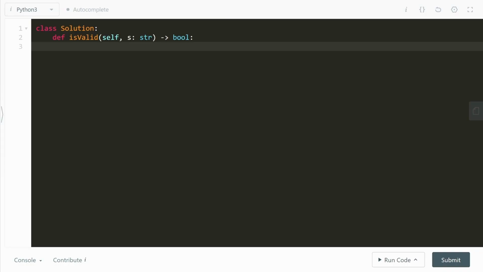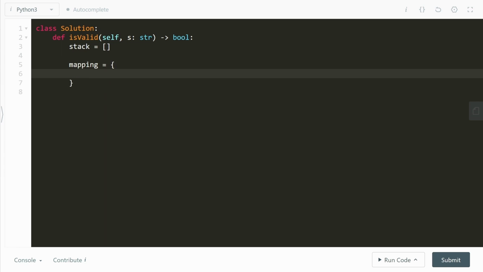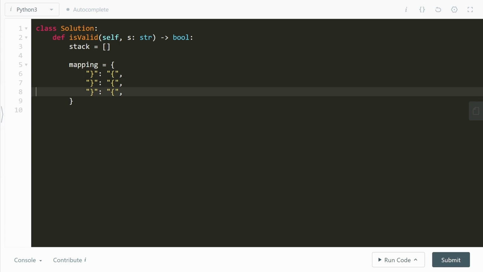All right, let's go ahead and talk about the code for the is valid parentheses question. First things first, we'll create a stack which is going to be an empty list. Next, we want to create a mapping from the closing bracket to the opening bracket. That is, for a closing curly bracket, I expect an opening curly bracket to be present on the top of the stack. This is something we've discussed already. We have to do the same for opening and closing brackets of all the kinds now.